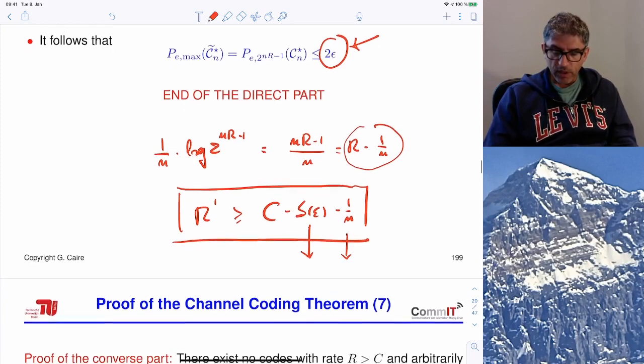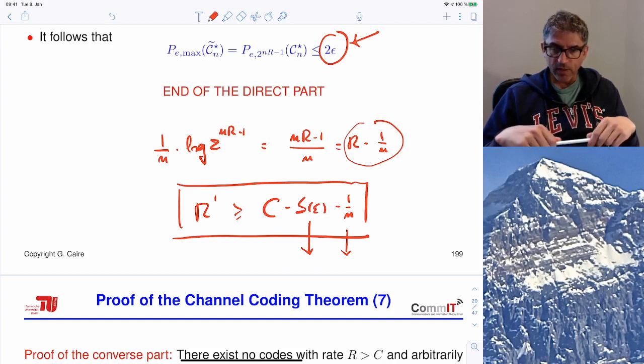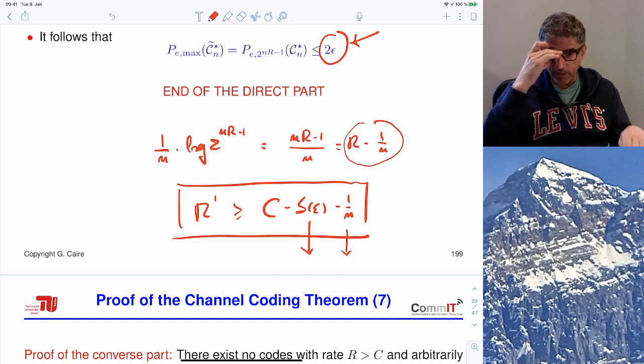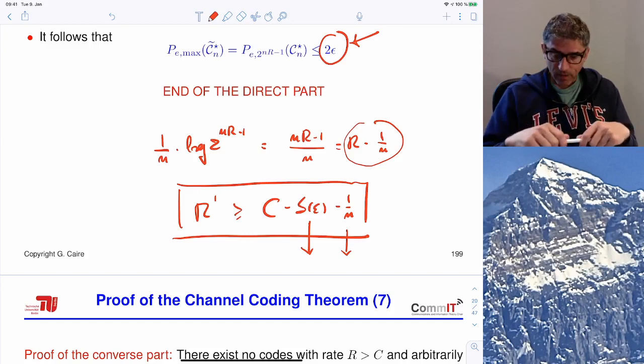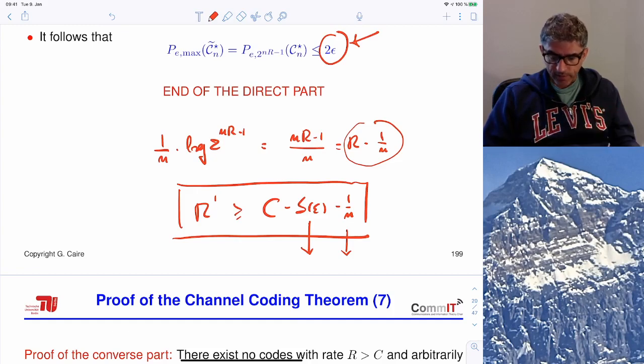So this concludes the direct part, because we have shown the existence of sequences of deterministic codes for increasing block length and rate up to capacity, for which the probability of error can be made as small as we want as n increases.